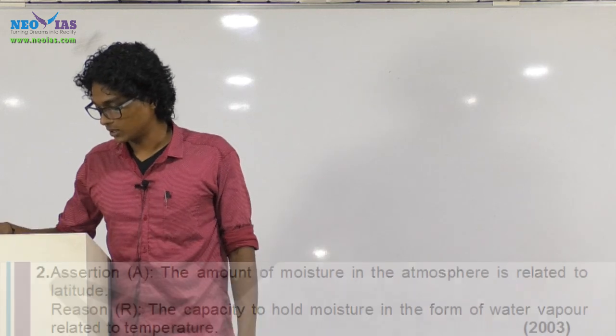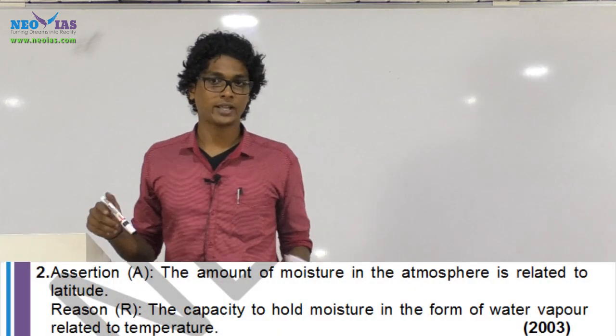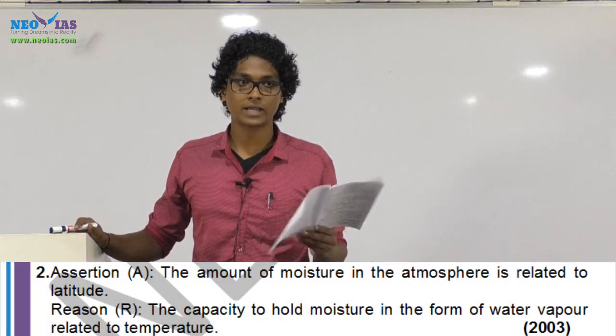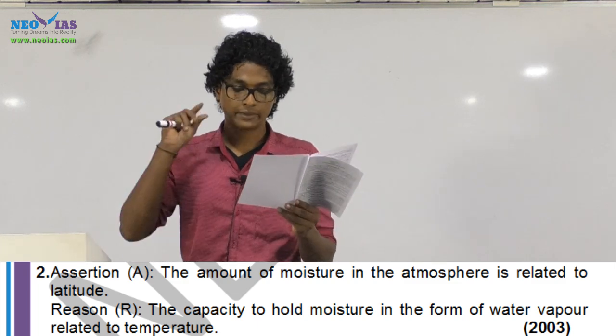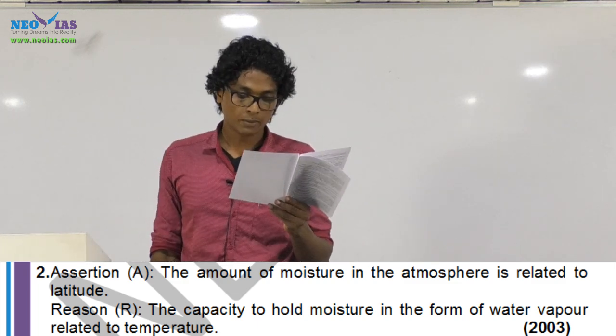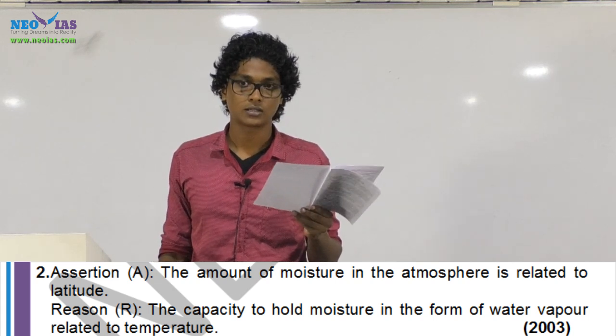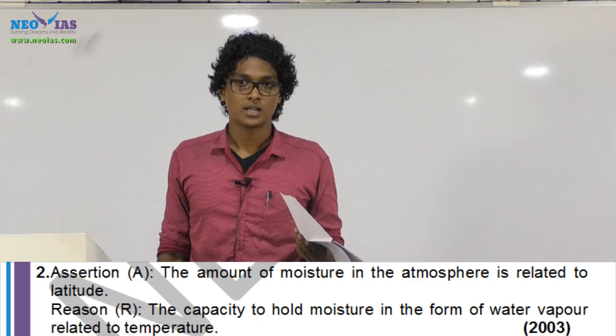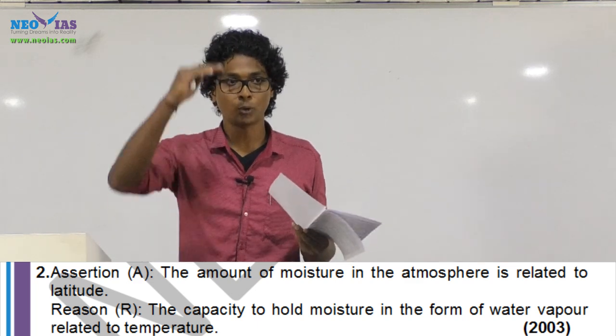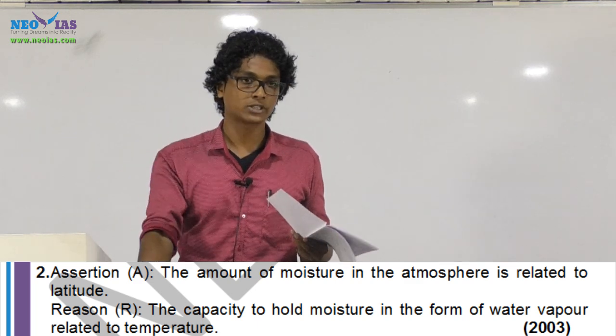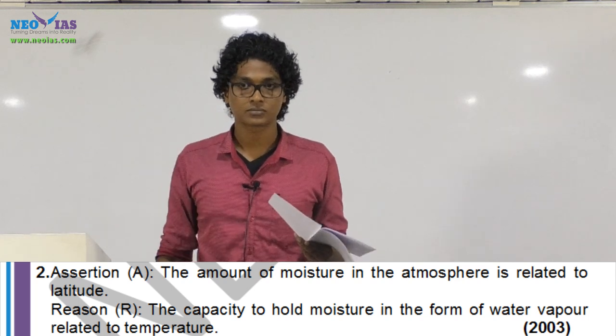And the second question, assertion reason type. Nowadays we are not having assertion reason type questions, but still that statement is important. The amount of moisture in the atmosphere is related to latitude. Think about it, true or false? As we go from equator to poles, will the amount of atmospheric moisture increase or decrease?